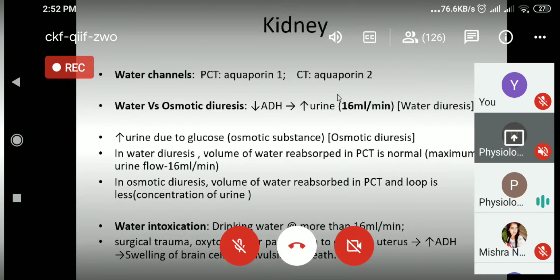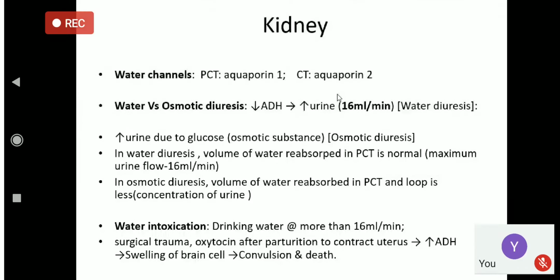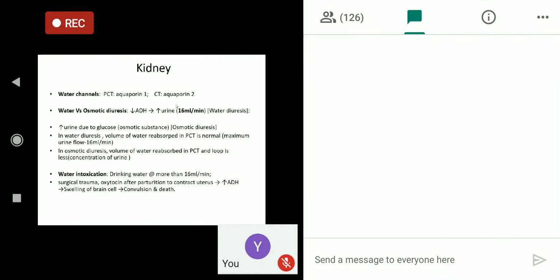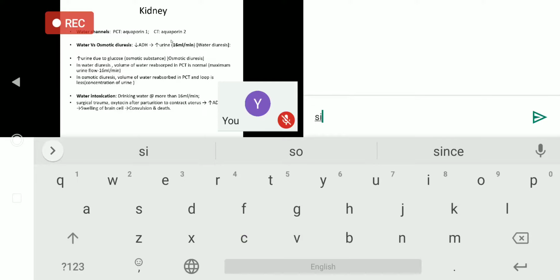If the ADH is less produced from the pituitary, that is central water diuresis. If the ADH concentration is normal, but the ADH receptors are less in the kidney, then there is also water diuresis, called nephrogenic water diuresis. Am I clear?